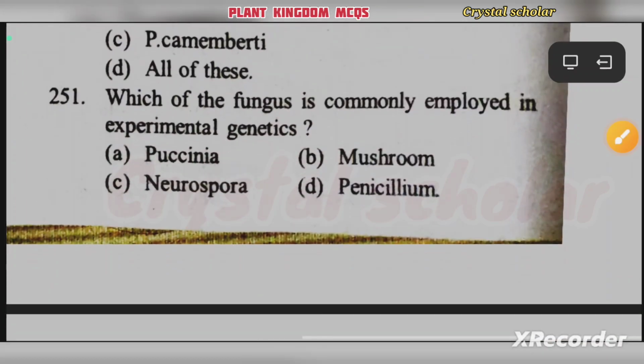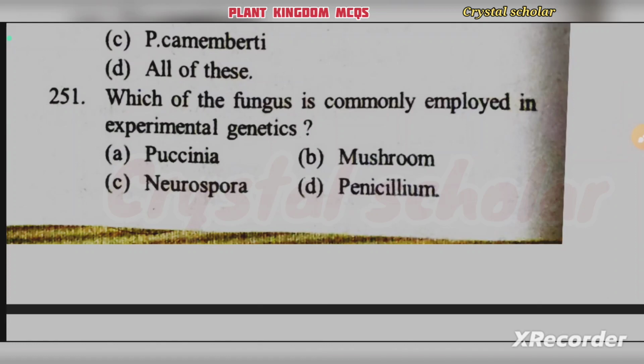Then, which of the fungi is commonly employed in experimental genetics? Coccinia, mushroom, Neurospora, Penicillium. It's Neurospora.